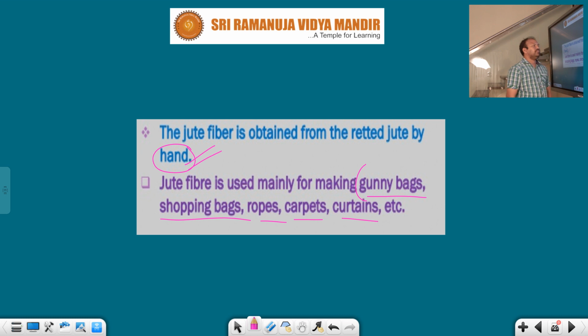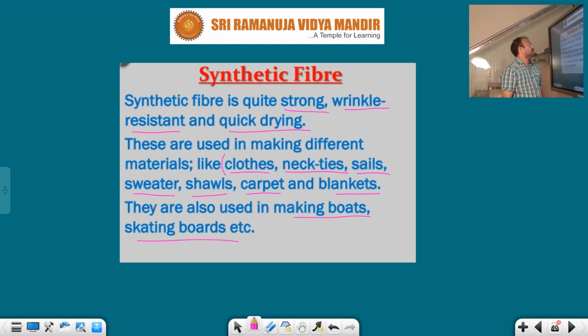The jute fiber is used mainly for making which type of bags? Gunny bags, shopping bags, ropes, carpets, curtains and so on. These types of fabrics we make.